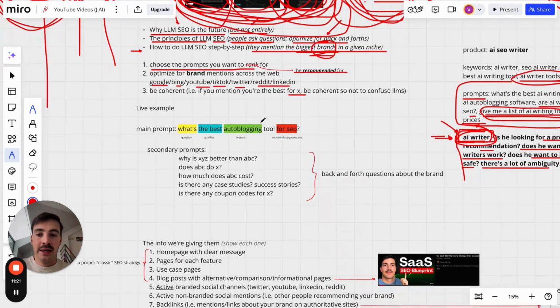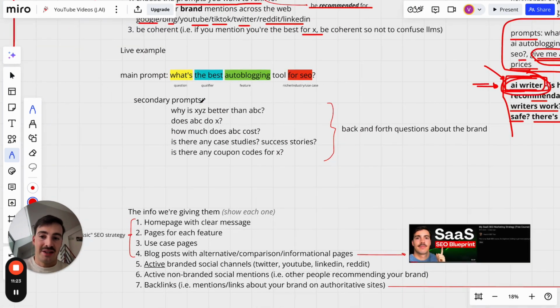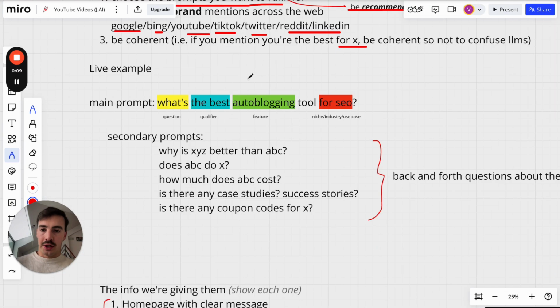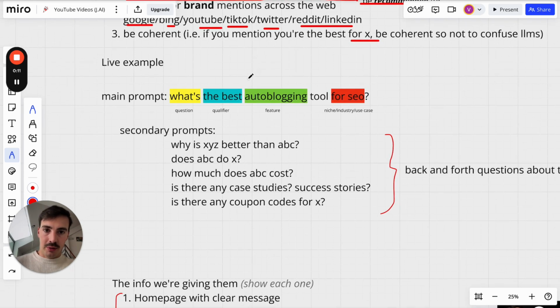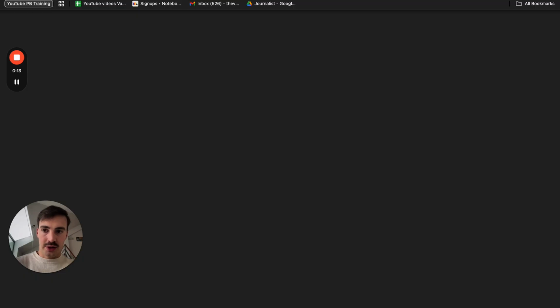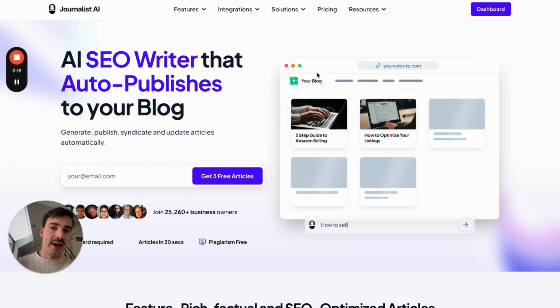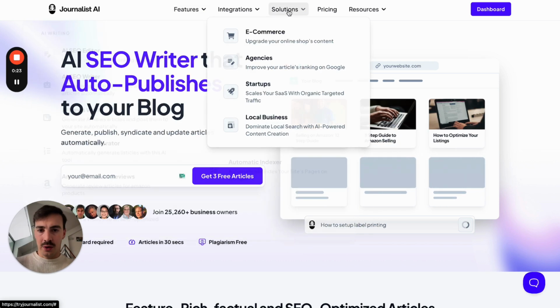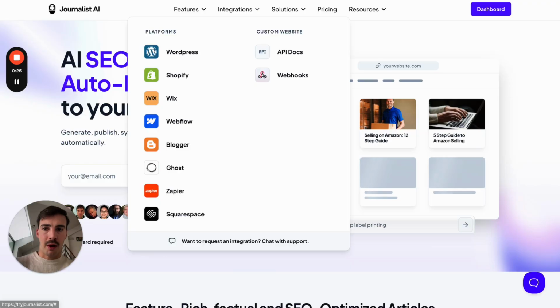That happens a lot. So moving down with an actual live example and some prompts of what we're actually doing for our own brand. Okay, so here's our main prompt. And again, this is an example of my own tool, which is tryjournalist.com. It's an AI SEO writing tool. It does a bunch of stuff, a bunch of features, a bunch of solutions, integrations. It's a complex product, okay?